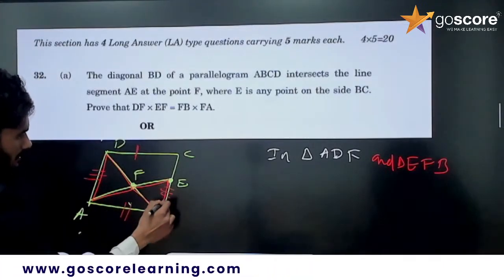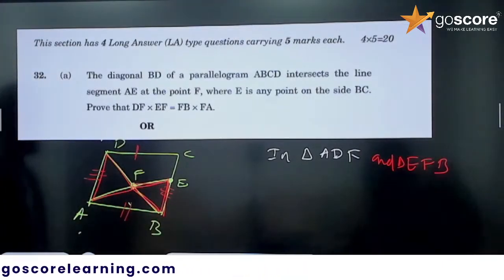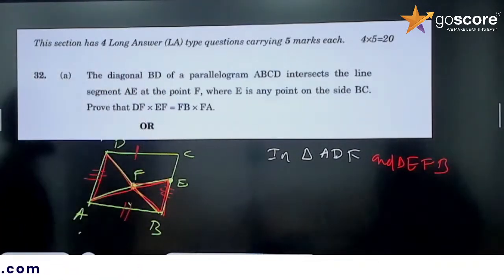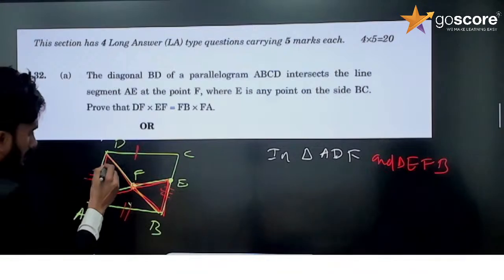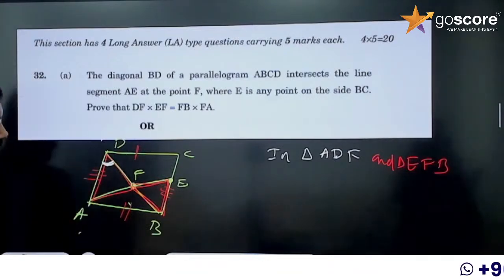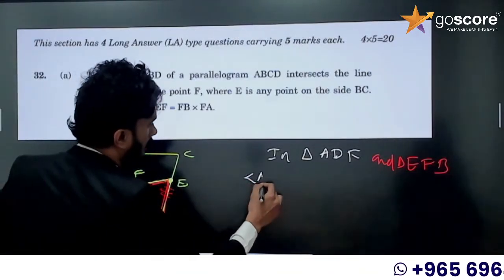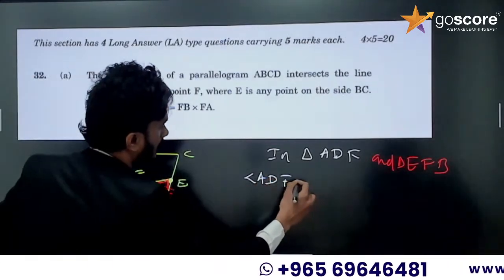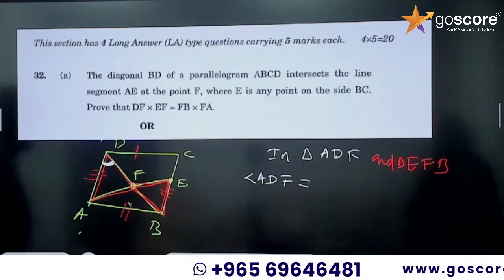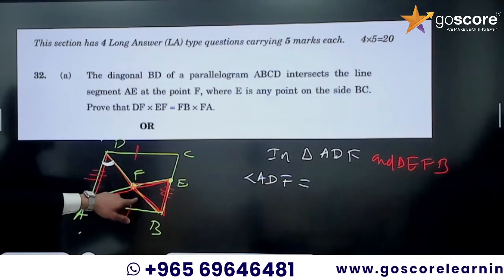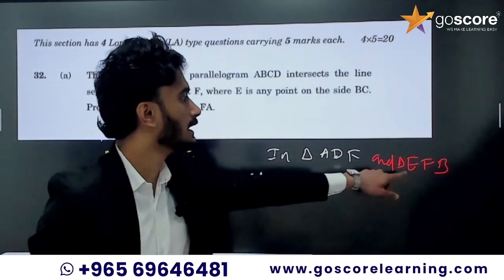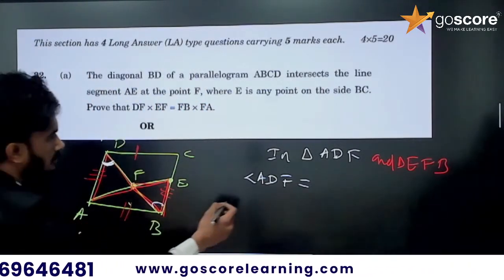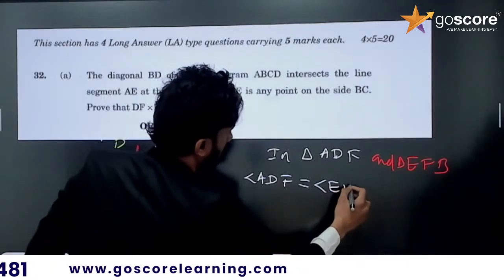EFB is this one. Next, first one, I am using the alternate angle. First angle is angle ADF, right? Angle ADF is equal to, which one is the alternate angle of this one, while considering triangles ADF and EFB? So ADF, this one, is equal to angle EFB.